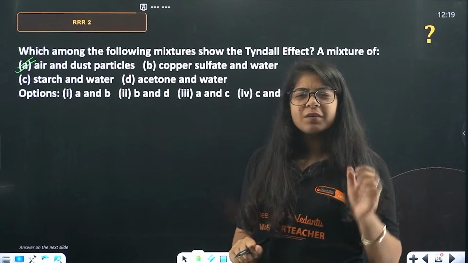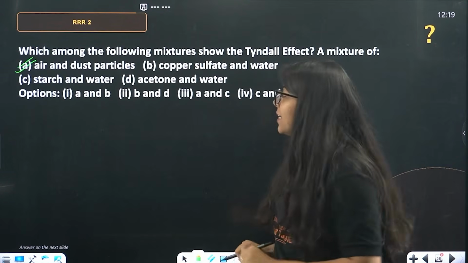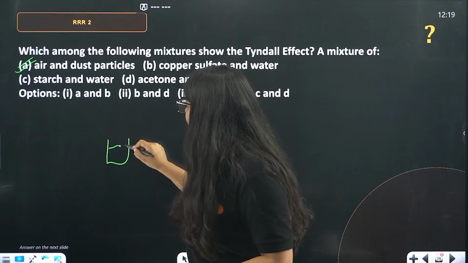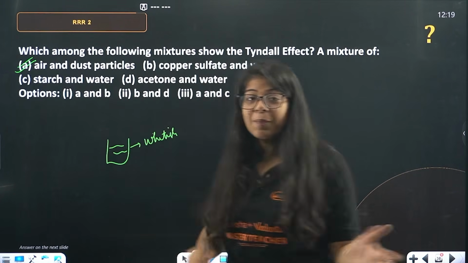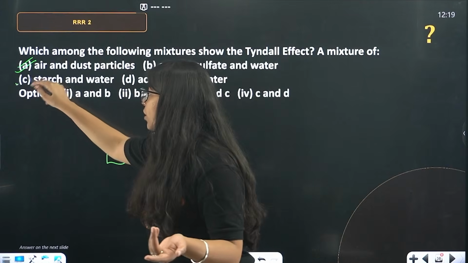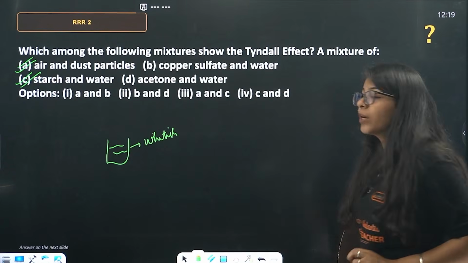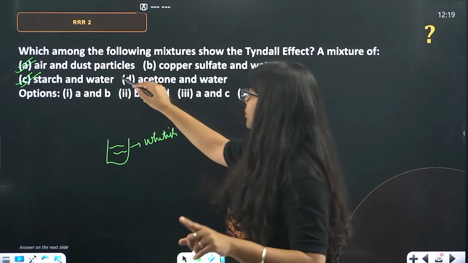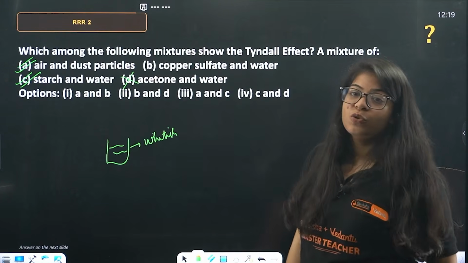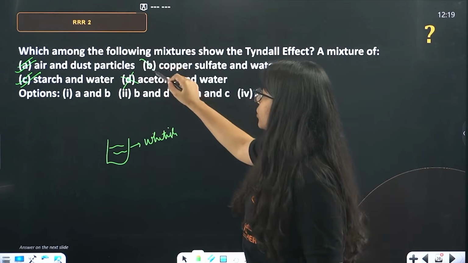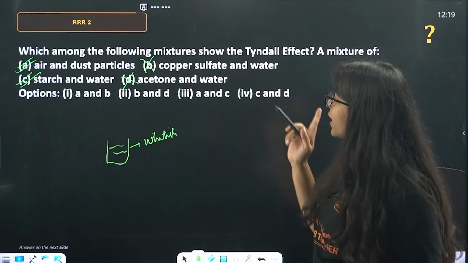Copper sulfate and water, I'm not sure. Okay. Starch and water, of course, it forms a whitish substance. So, again, the path of the beam will be visible. So, C will also show, right? Acetone and water, they definitely do not show. And copper sulfate and water, beta, they also do not show the Tyndall effect. So, your options are A and C.